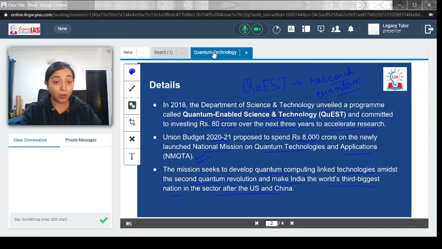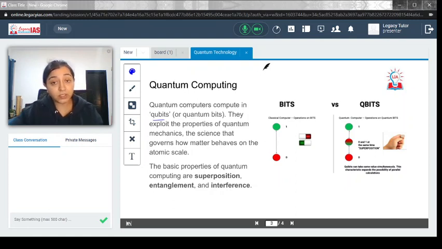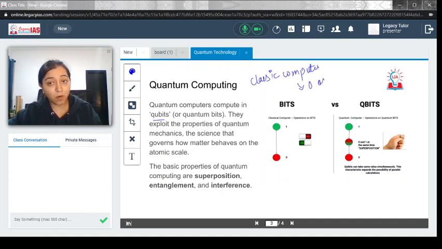Now let's come back to the topic and try to understand more about quantum computing. Quantum computers compute in qubits. If you have a little bit of an idea of conventional or classical computers, they work on bits. What is a bit? A bit is basically a binary system. It is either 0 or 1. That is how your conventional computer works. They are called bits. But for the quantum computer, instead of bits, they function on qubits, which are quantum bits.